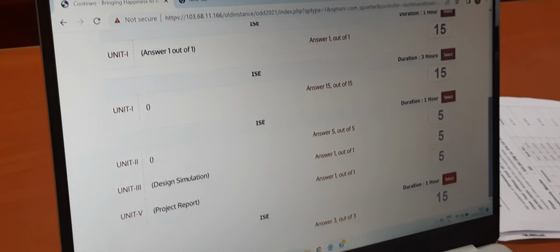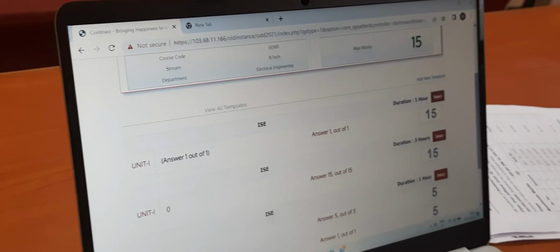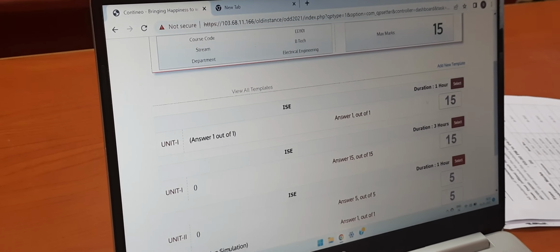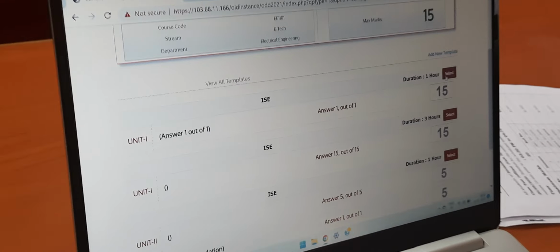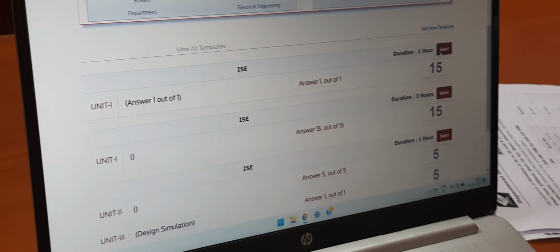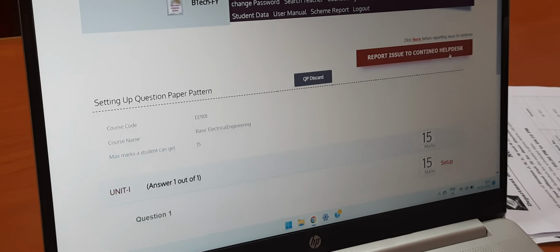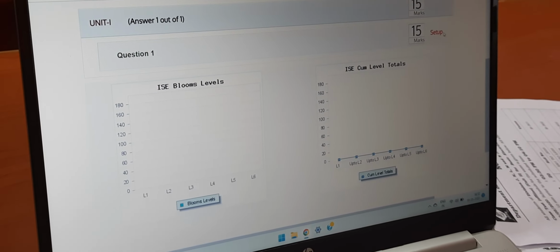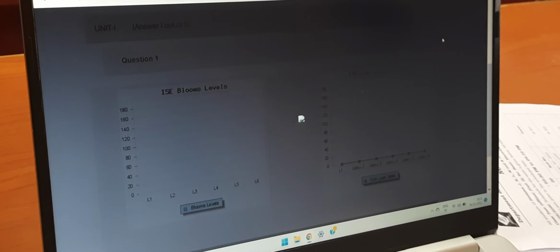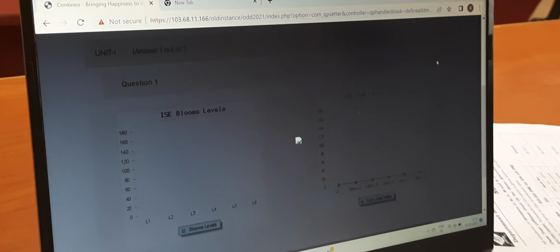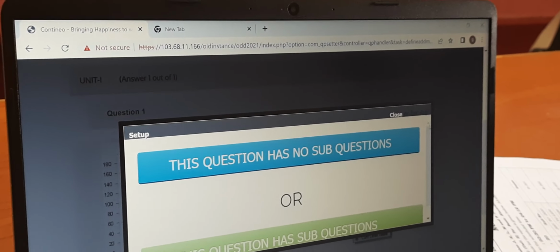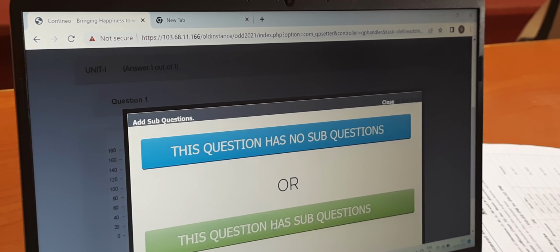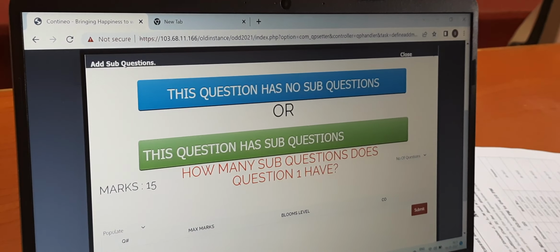Here there are multiple options available for setting the QP pattern. I recommend you select the first one, ISE, which is of total 15 marks. So I am selecting that template, that is ISE. Okay. Now here you have to set the question paper. So I am going in set QP. It will ask whether it has sub questions or the total paper is of one question itself. We have sub questions because we know unit wise we have different COs. So we have to create the question paper as having sub questions.